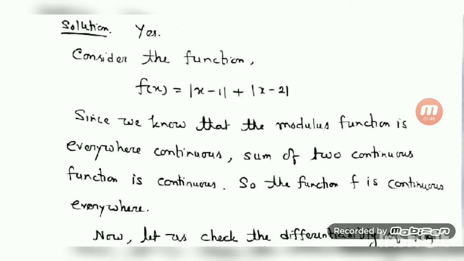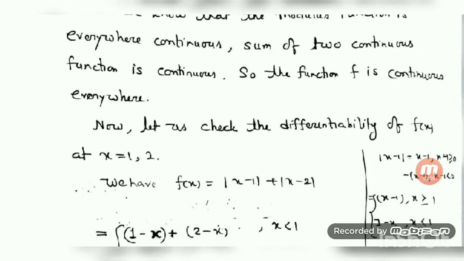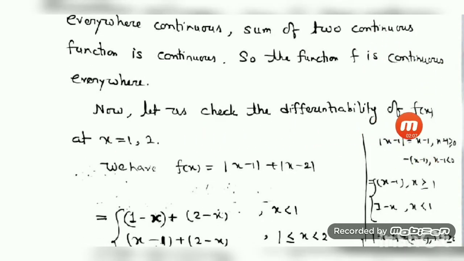Now, we have to check the differentiability. For differentiability, the critical points here are 1 and 2. So we have to show that this is not differentiable at the points x equal to 1 and 2. So let us check the differentiability of f(x) at the points x equal to 1 and 2.